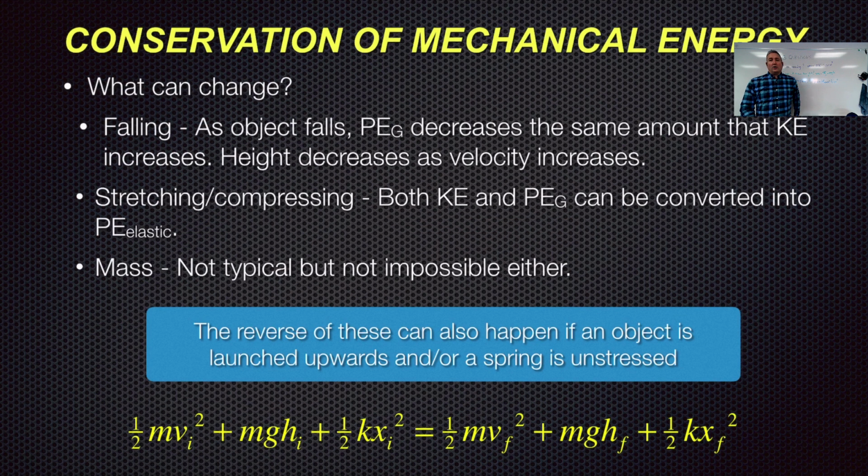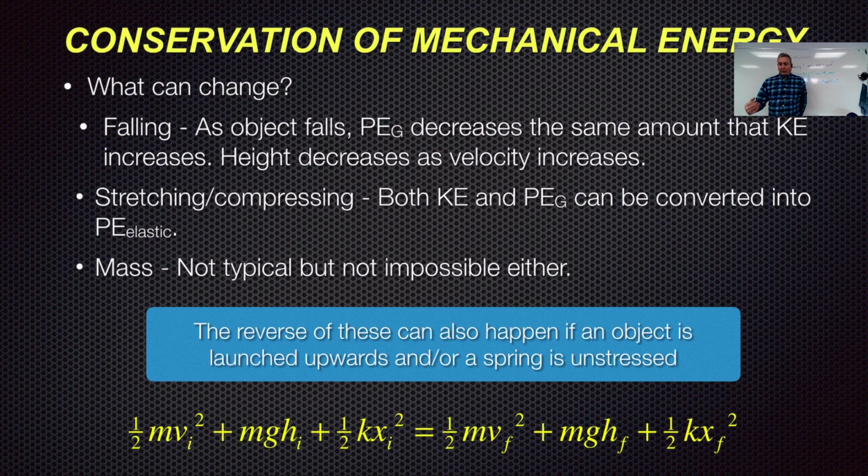Okay? So what changes when something falls? The gravitational potential energy decreases and the kinetic energy increases. However much energy it loses due to gravitational potential energy is how much energy it gains due to kinetic energy. So we have to use mgh and 1/2 mv squared.